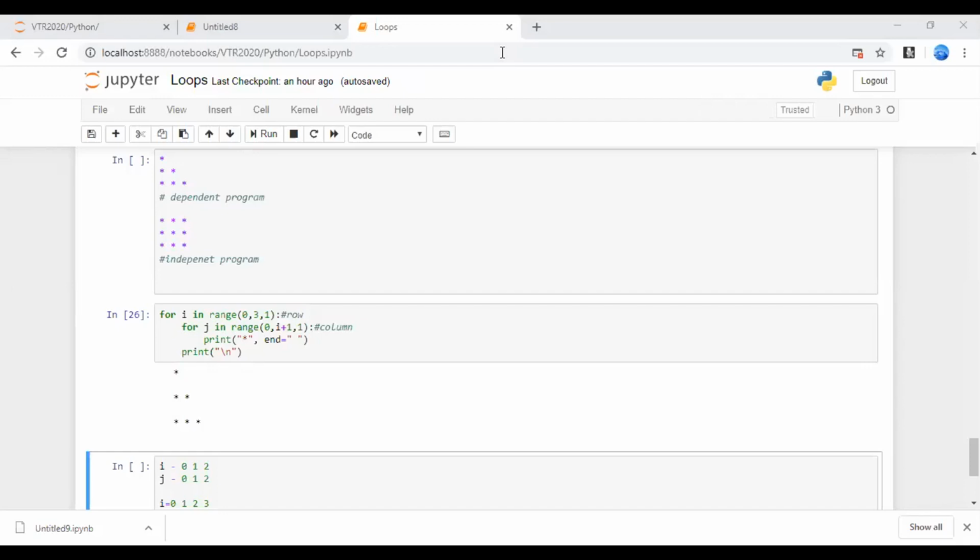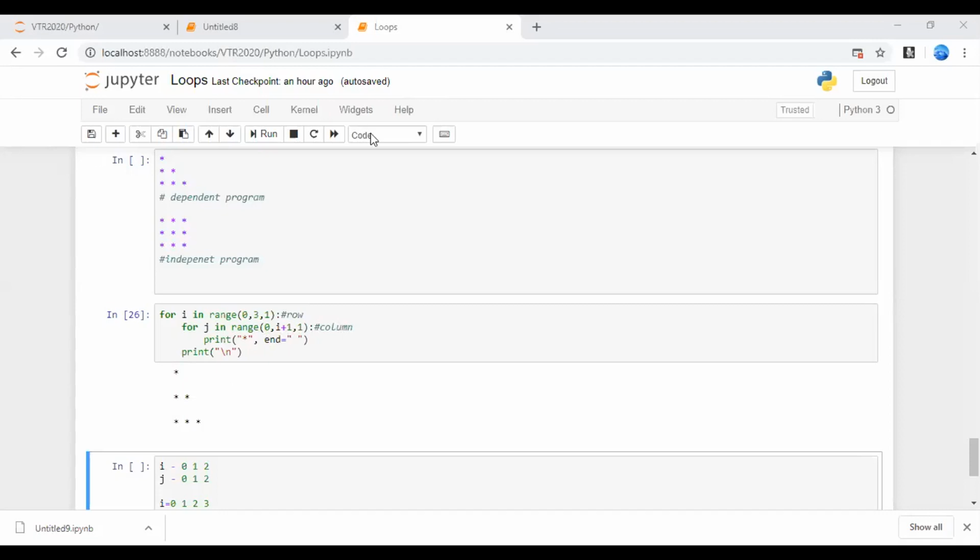No, sir. Muniraju? I have one question with respect to the print statement. That end you defined, that is just for the sake of space, right? After the star we need to print the space. Yes. end equal to space means that I need to give a space here, right?